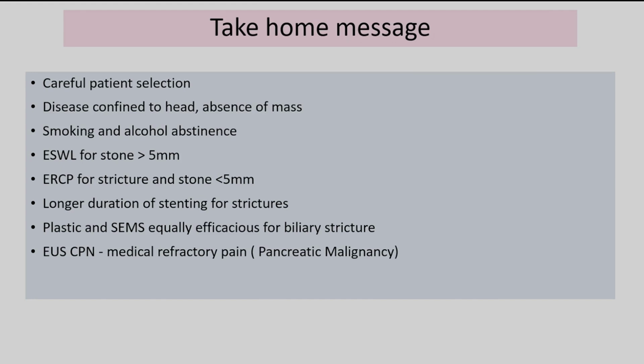That is the reason people talk about the NEJM article with the JAMA article, where surgery is superior. I think if you read carefully, the selection of patient is more important to give a better result, as good as surgery. Plastic and SEMS are equally efficacious. My personal belief is plastic stents are better for chronic pancreatitis. EUS-CPN for medically refractory pain in pancreatic malignancy is effective. In chronic pancreatitis, in my personal opinion, I don't use it, but if anybody is using it, I would be happy to hear.